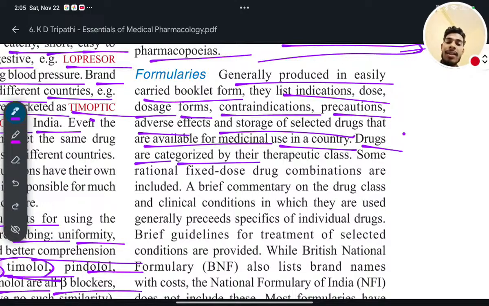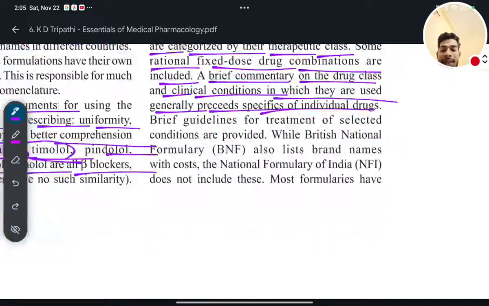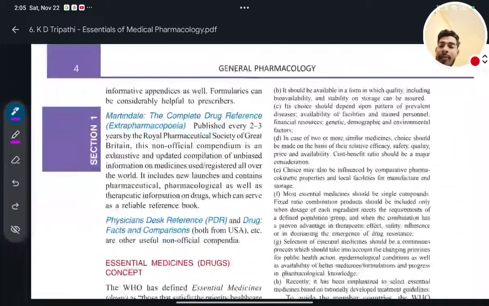Drugs are categorized by their therapeutic class, some rational fixed dose drug combinations, and a brief commentary on the drug class and clinical condition in which they are used generally precedes specifics of individual drugs. So these all things are not necessary. These are totally a waste of time.